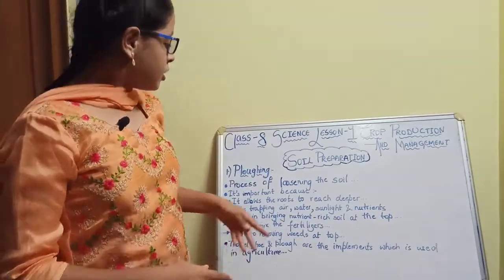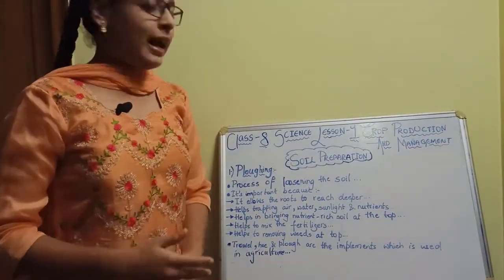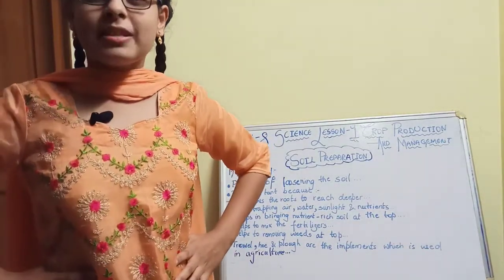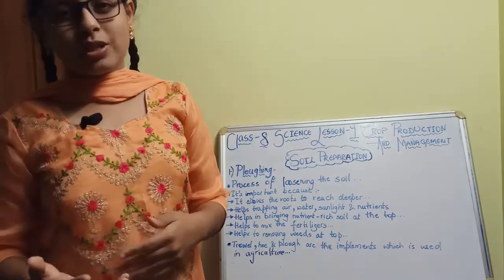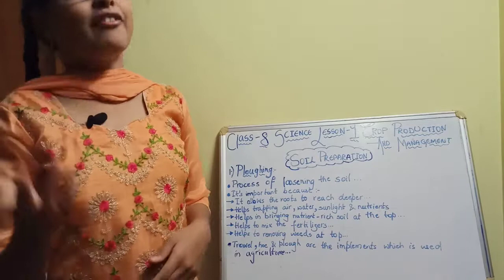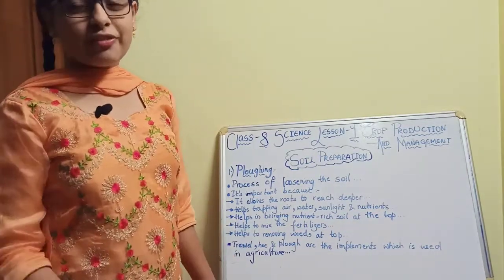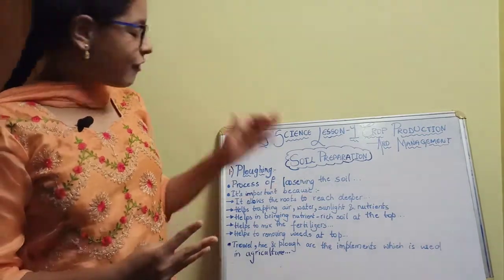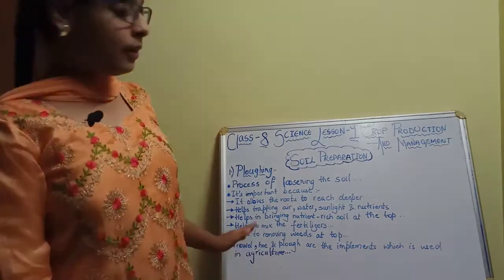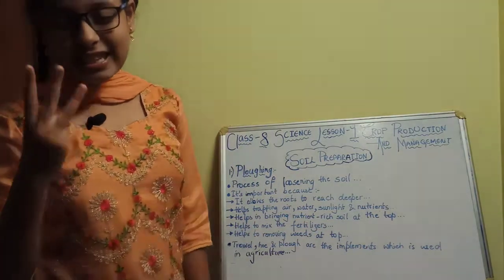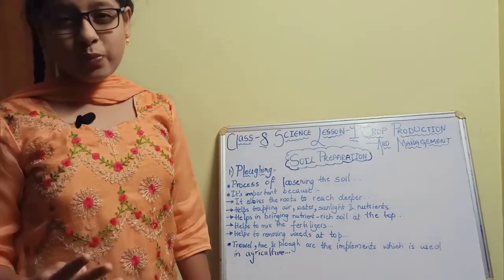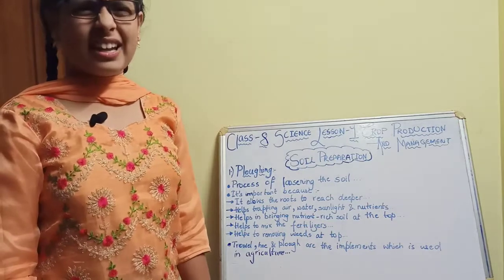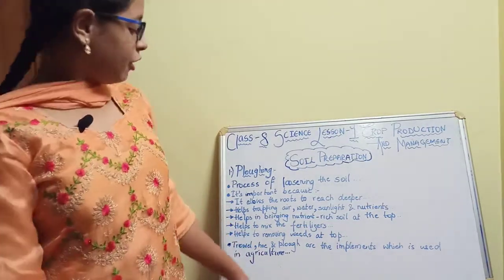So this is about ploughing and agricultural implements. What are agricultural implements? Agricultural implements are the tools used in the agriculture field. The first three implements used in the first ploughing step are the trowel, hoe and plough. But nowadays most farmers are not using these things.